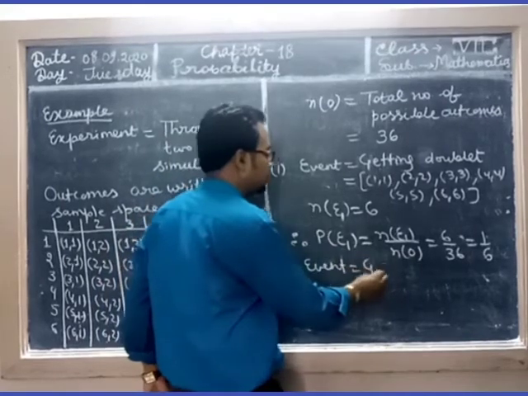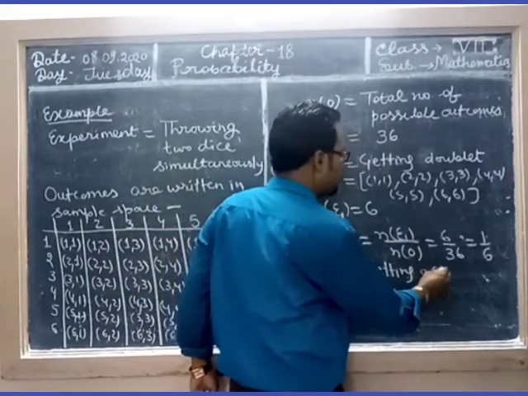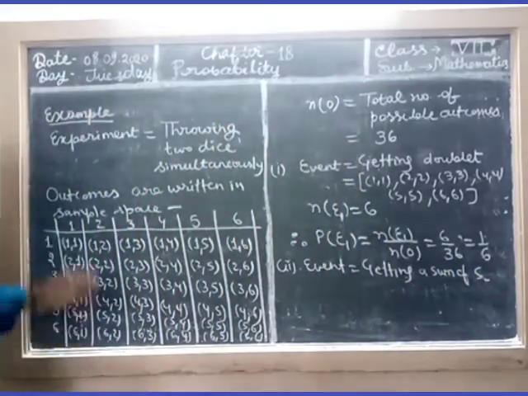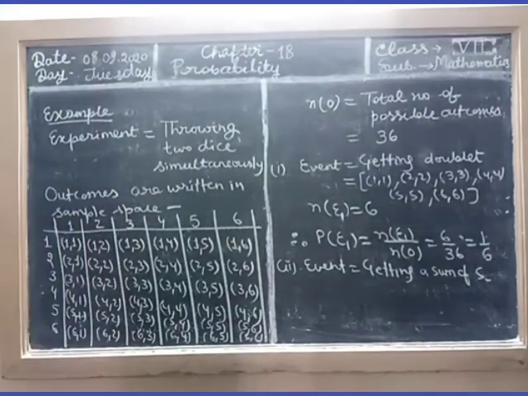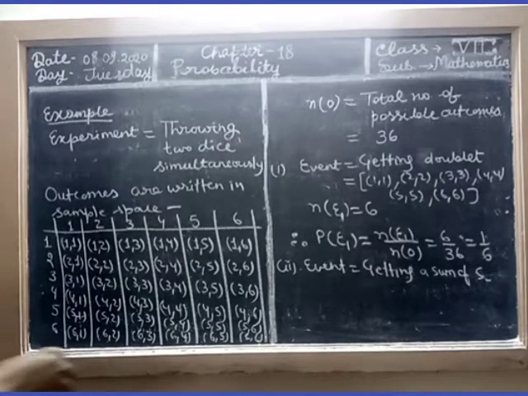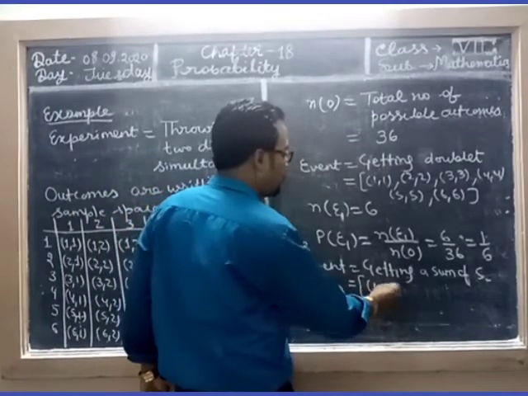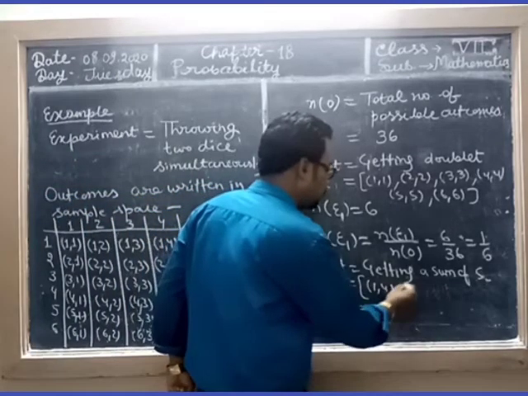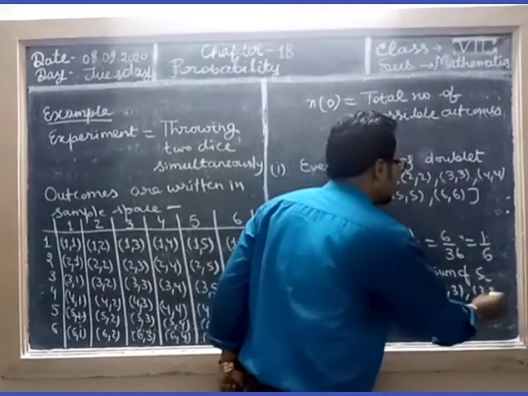Now let's suppose another event is getting a sum of 5. It means on both the dice the numbers come such that the sum is 5. Now for the second event, getting a sum of 5 means 1,4, that is 5 from this table. 4,1, 2,3, 3,2.